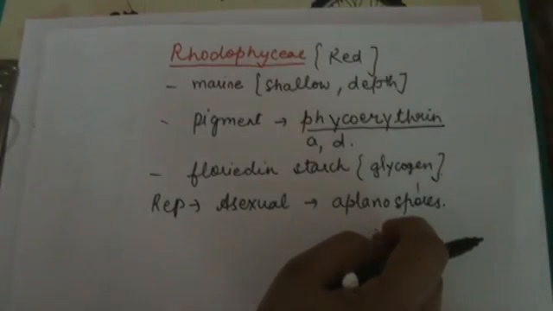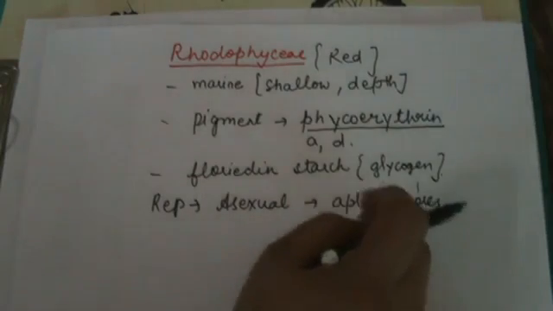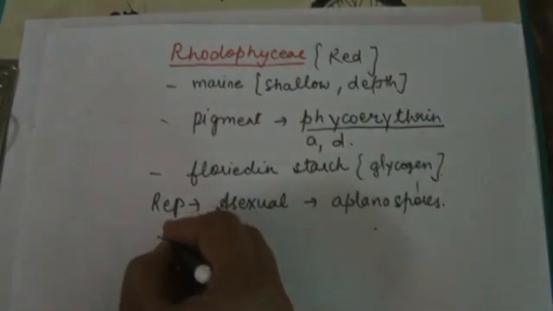Sexual reproduction is the same in all three divisions: oogamous, anisogamous and isogamous. Now, what are the examples of Rhodophyceae?